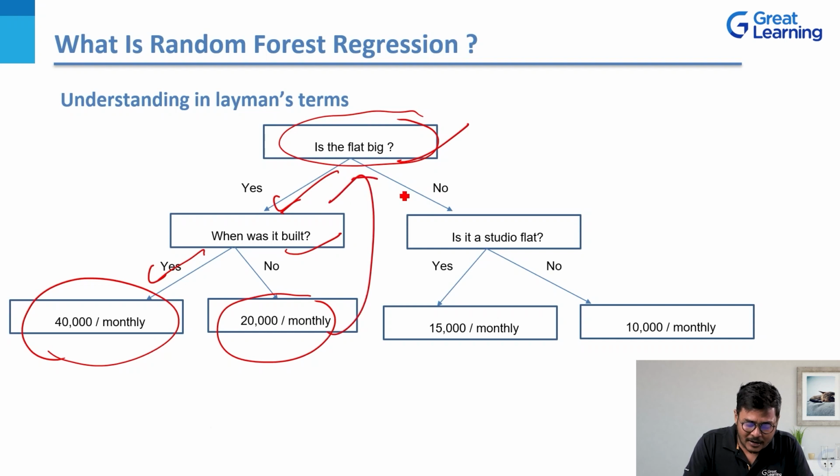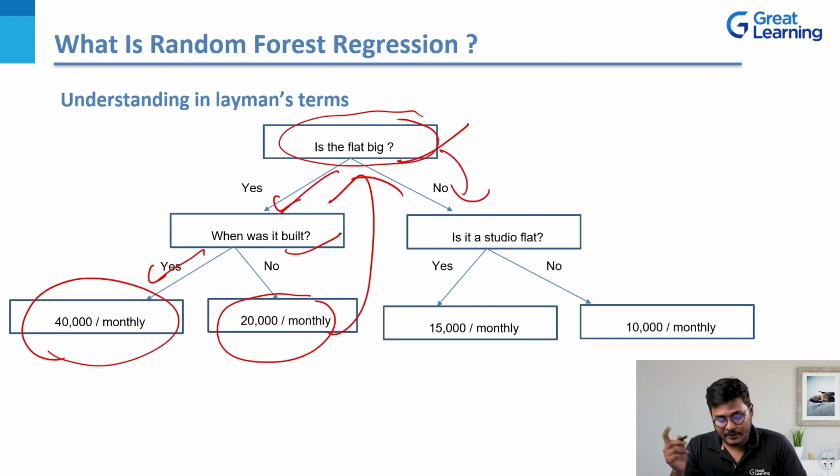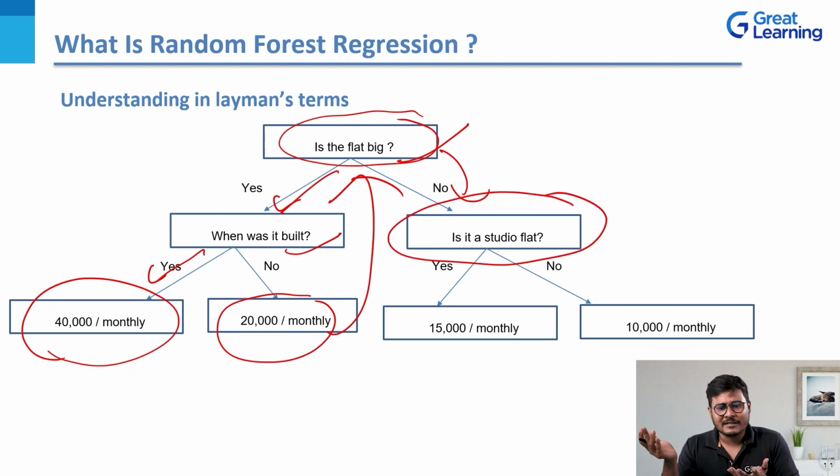Now let's go back to how we started building this decision tree. Your question was, is the flat big, right? If you say the flat is not that big, then the next question is, is it a studio flat? You can have different questions like that. It's not that this is an entirely different decision tree; you can have different parameters that way. This is a new individual, or you are again the same individual who's building a new decision tree based on different parameters.